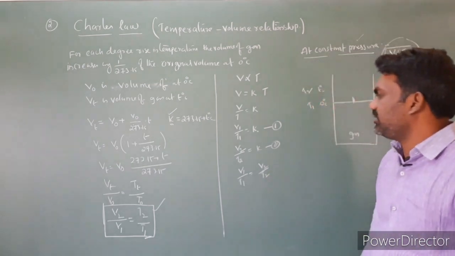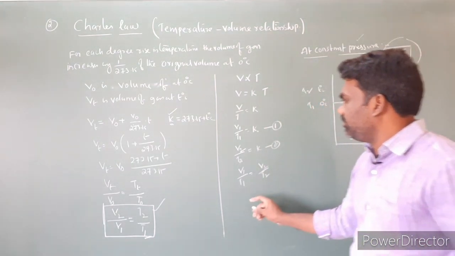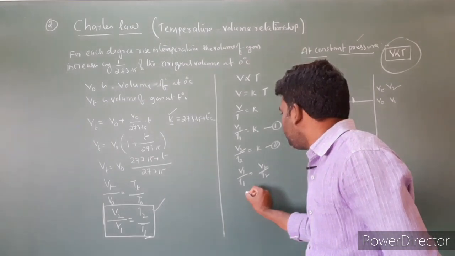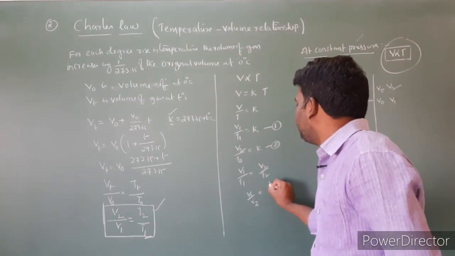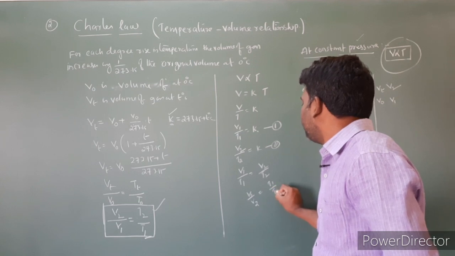So V1 by T1 is equal to V2 by T2. Rearranging this equation, V1 by V2 is equal to T1 by T2.